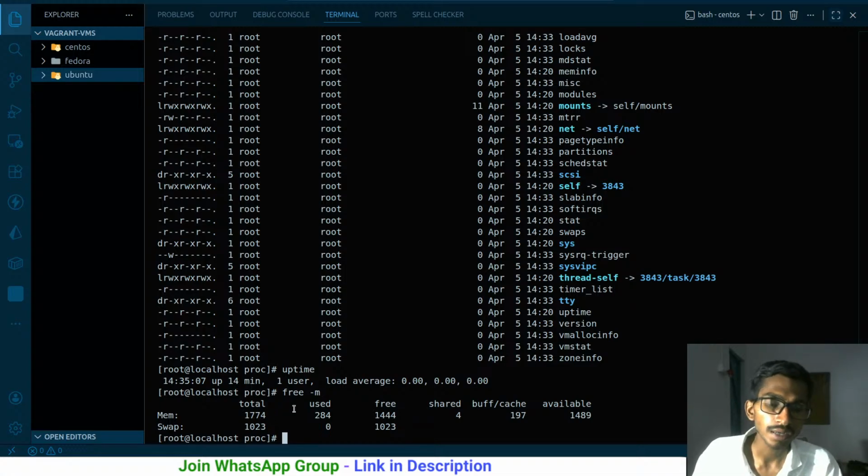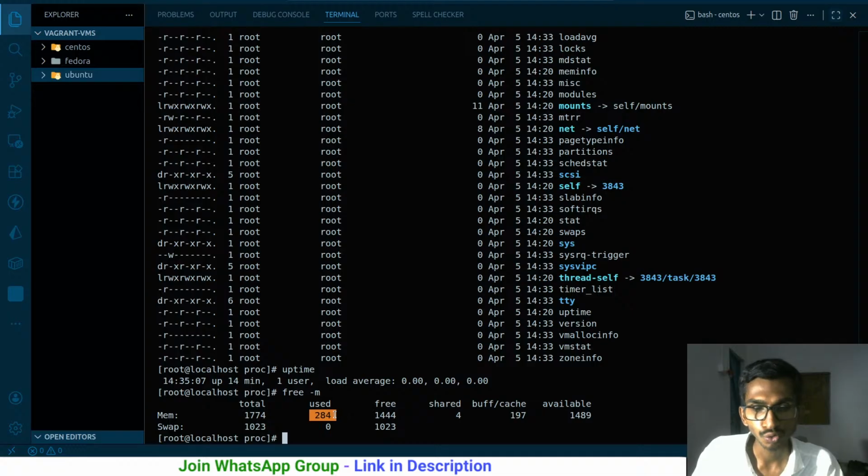So ultimately out of those 2 GB, it has only 724. That simply means the remaining has been used probably for the CentOS machine or something. But this much memory we have remaining.